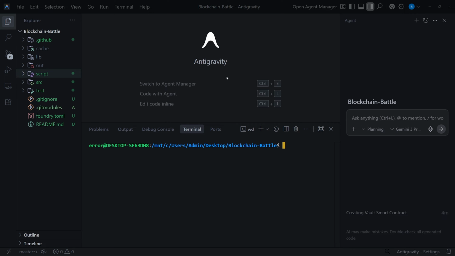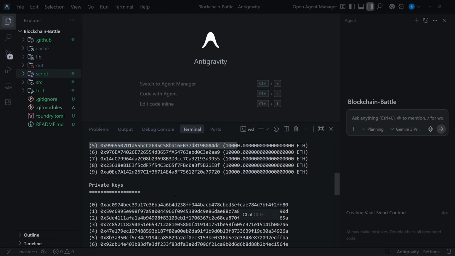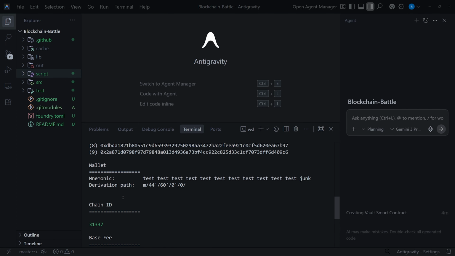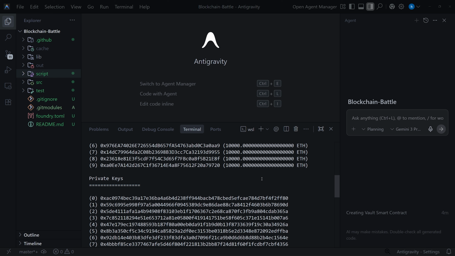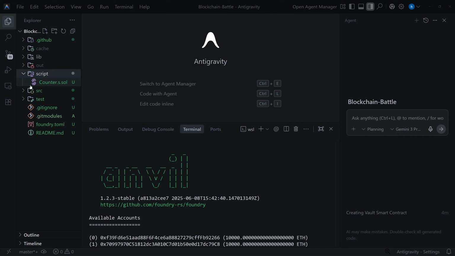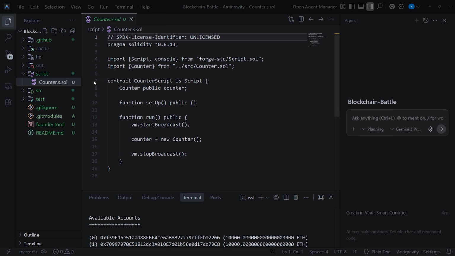Zero latency, instant blocks. So as you can see, these are wallets, these are private keys, and this is basically our battlefield, right? So in order to deploy our smart contract to our local blockchain called Anvil, we need something called a script. As you can see, we have it right away in here for Counter.sol.